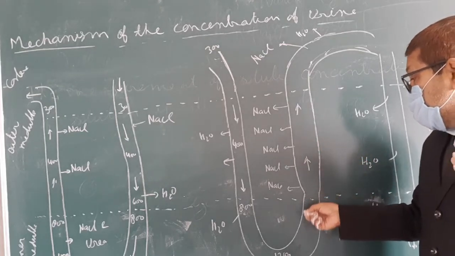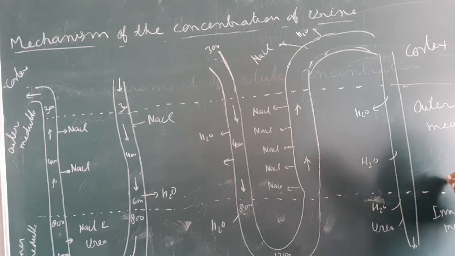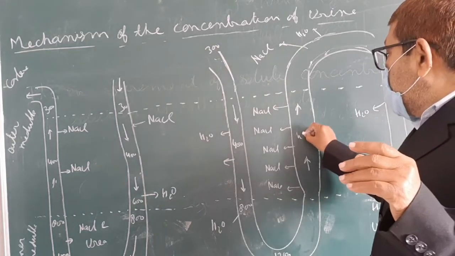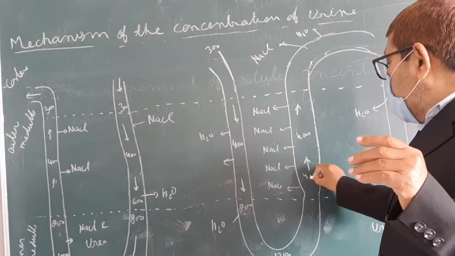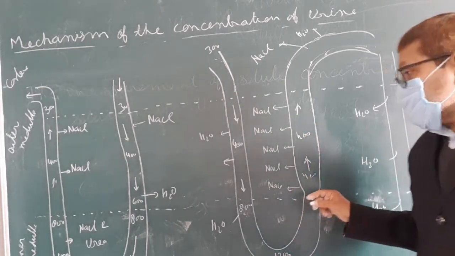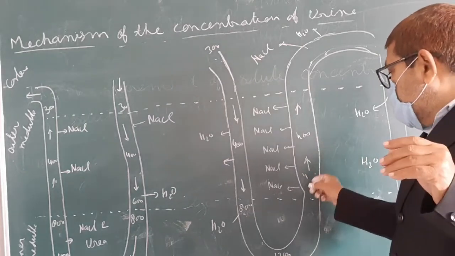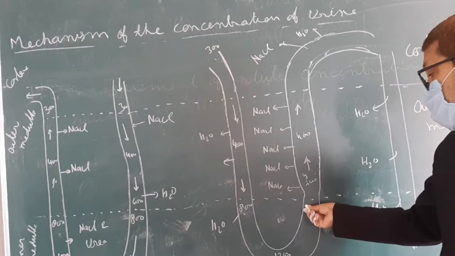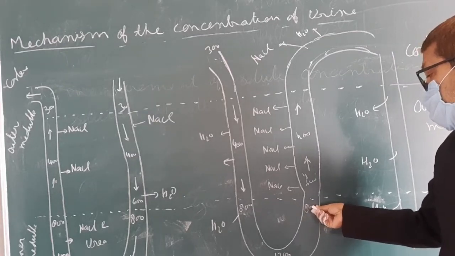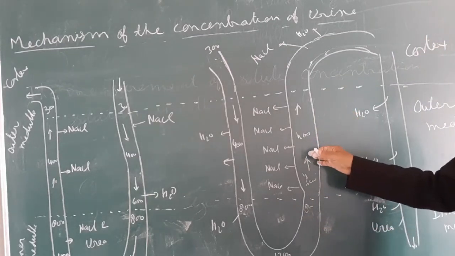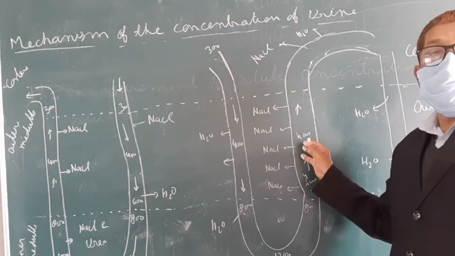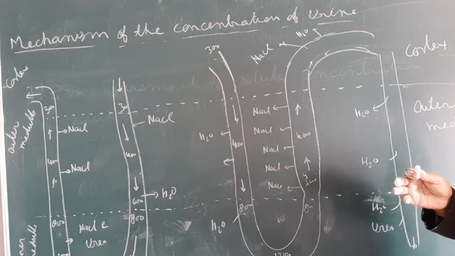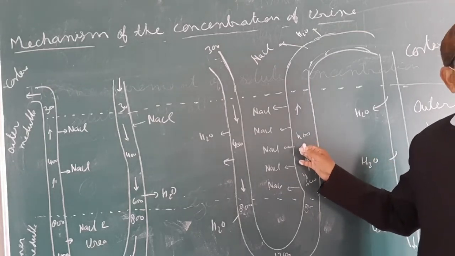So when it moves into this region, its milliosmol concentration is 400 here. No, here it will be 600, nearly 600. So when it moves, here will be 800. And when it moves, more and more sodium ion moves out, then milliosmol decreases.